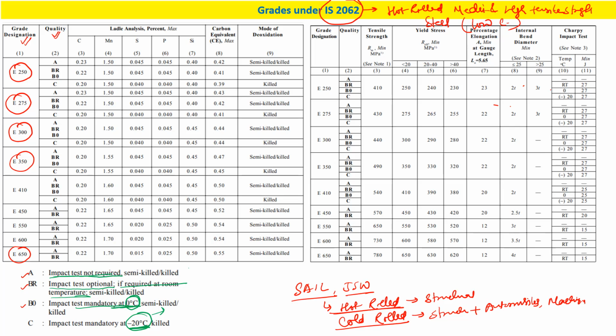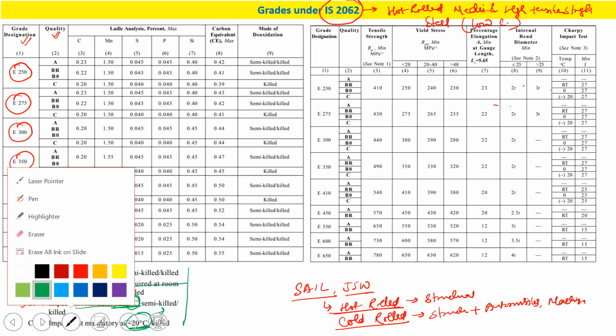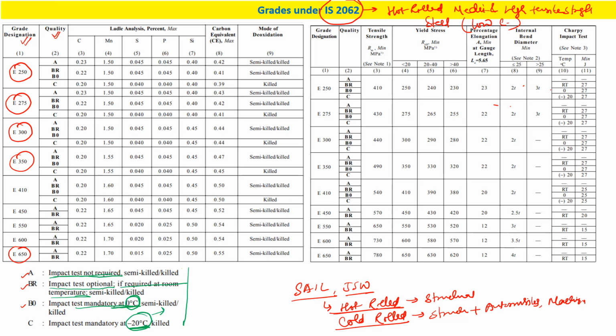Now if you see the deoxidation, A requires semi-killed or killed steel, right? So what are semi-killed and killed? We know there are different categories of deoxidation. One is killed, that means 100% deoxidation, then semi-killed, which is not 100%, so less than 100%.